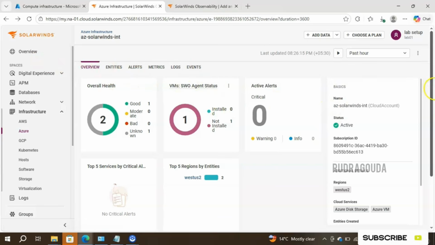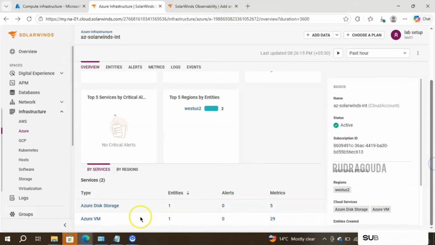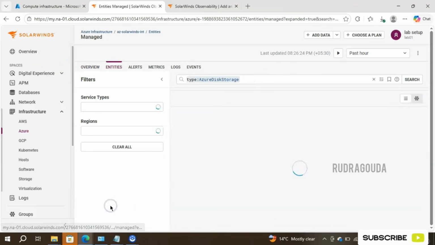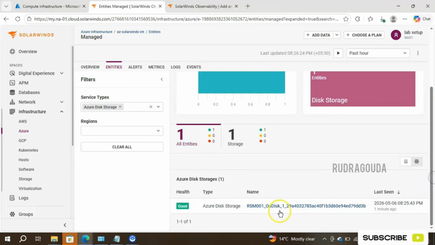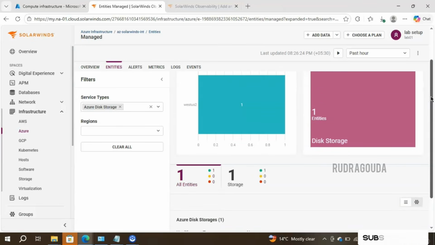Let me go to the previous step, scroll down and then click on the Azure Disk Storage. It will give the storage information here. Scroll down and this is the storage. You can see that health is good, but for the VM it was not showing. Maybe it will take some time to reflect the status, but you will get the status like this. For this particular disk, health is good and the type belongs to Azure Disk Storage.